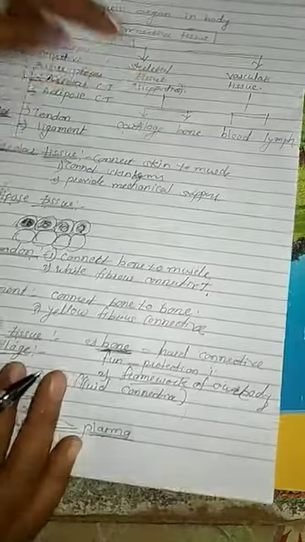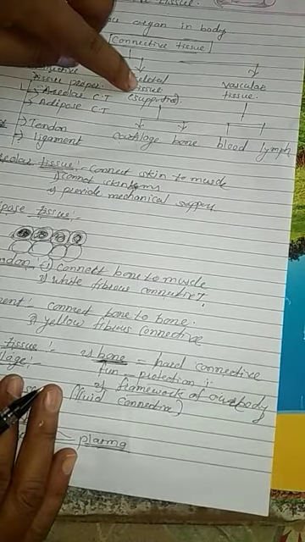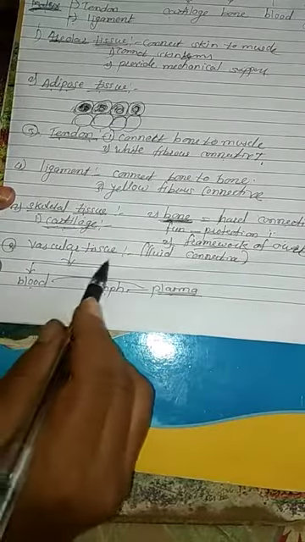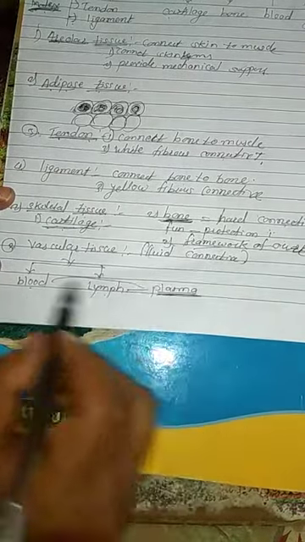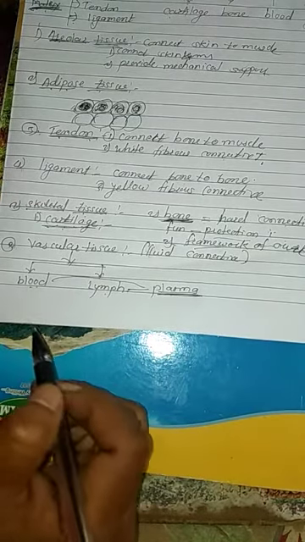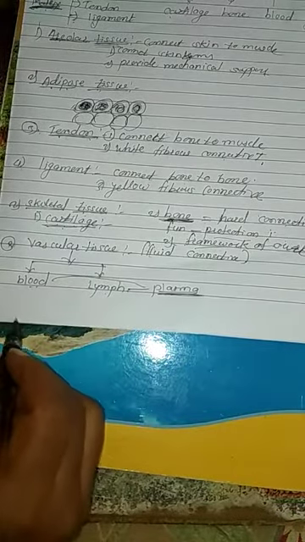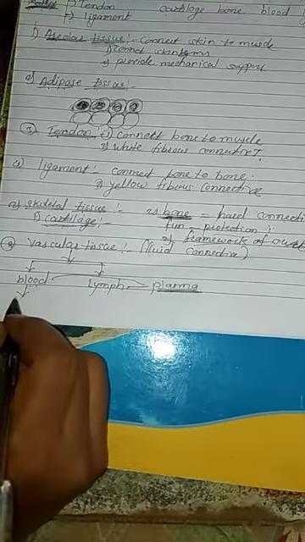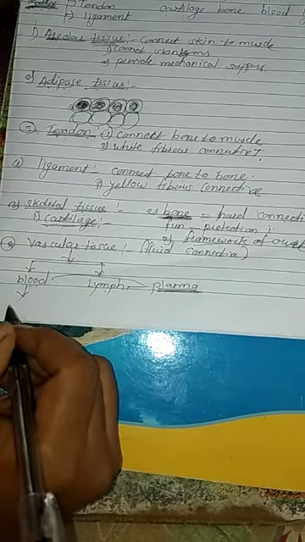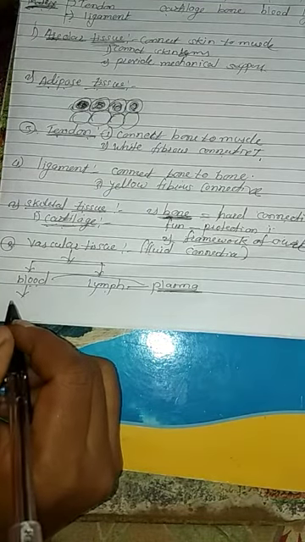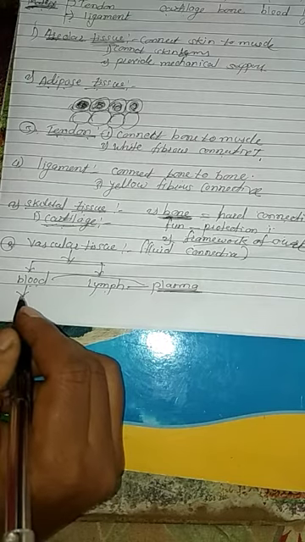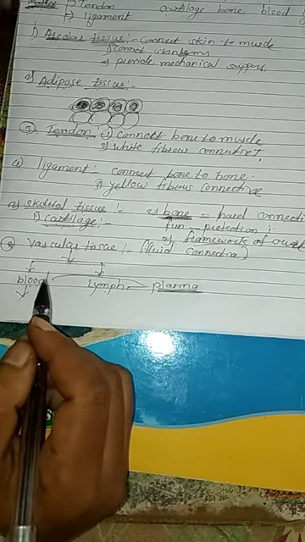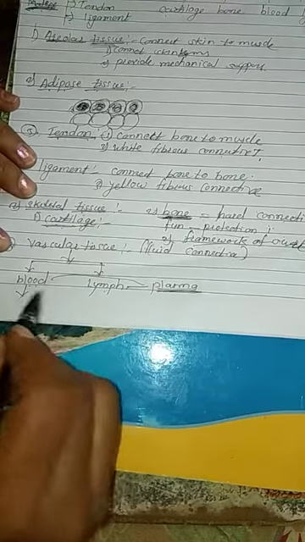Before, we have seen the connective tissue proper and skeletal tissue, where the ground substance is a matrix. But in the blood, the ground substance is plasma. And why are blood and lymph called connective tissue? Because they keep moving in the body, and the main function of this tissue is to transport various important materials like gas, food, excretory products, hormones from one part of the body to another. That's why this is called connective tissue.